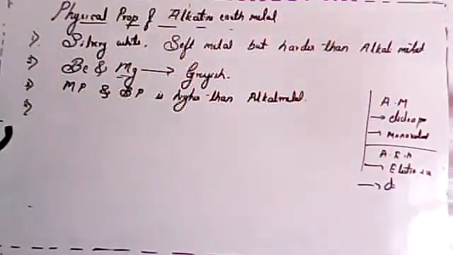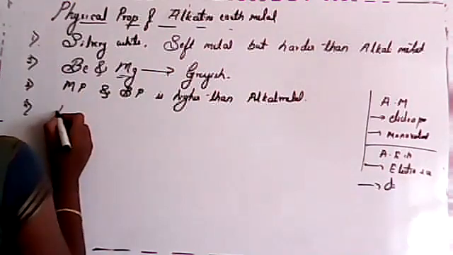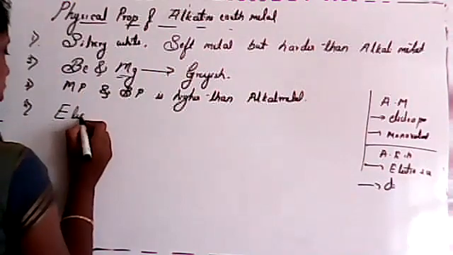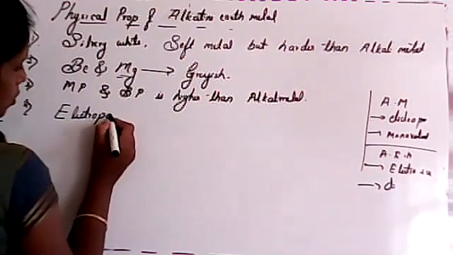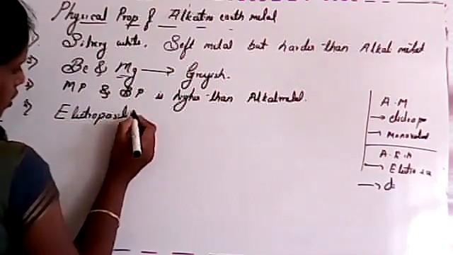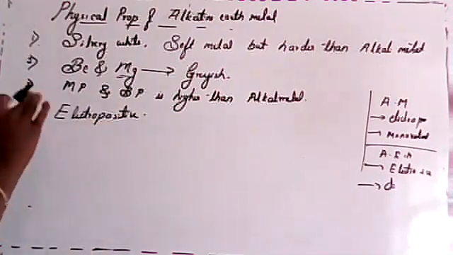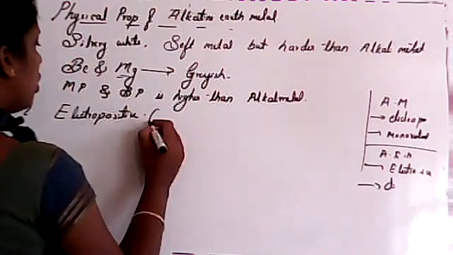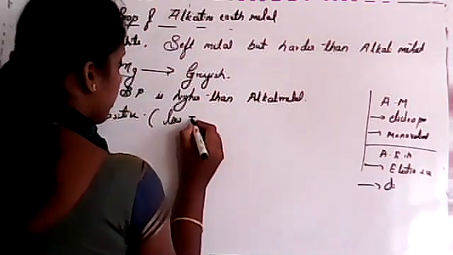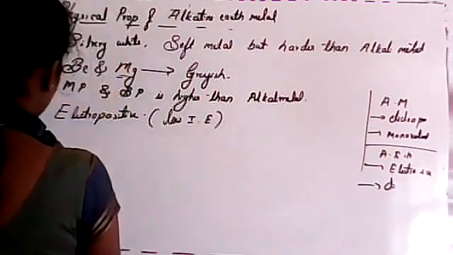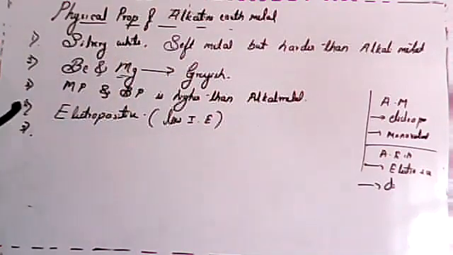So those are divalent. Clear? So again, these are also electropositive because of low ionization enthalpy. Clear?